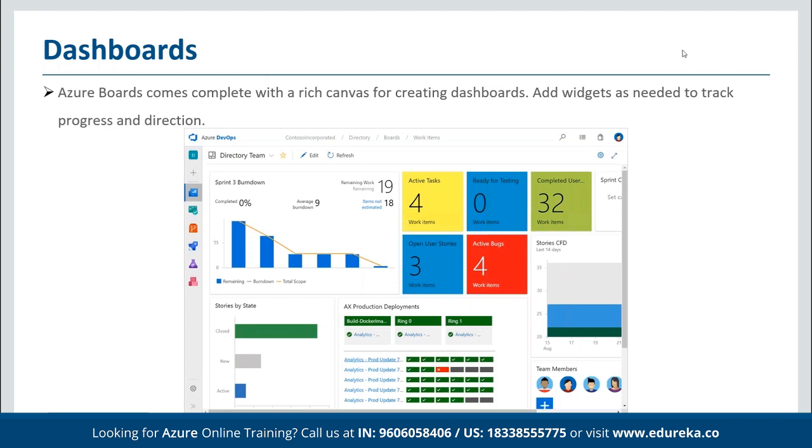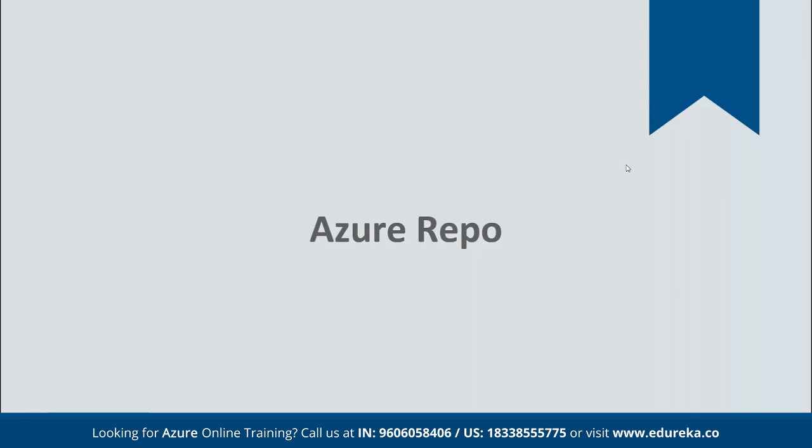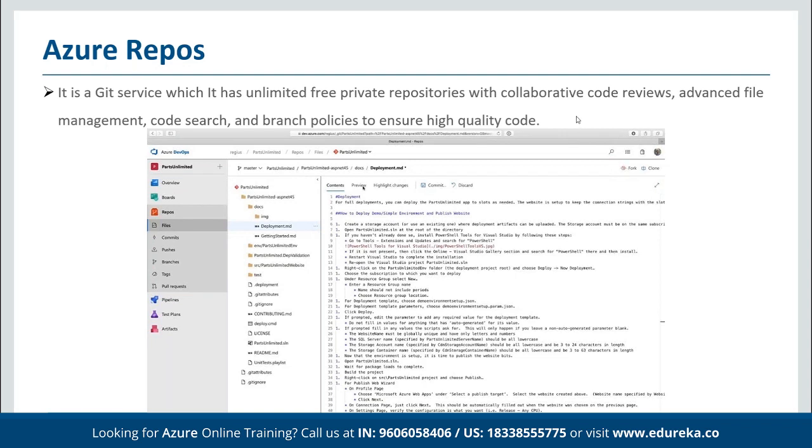Now, after we are done with Boards, next we can go for Azure Repos. Just like we have CodeCommit available in AWS, in case you have been working on AWS, or if you may be familiar with something like GitHub, in the same way we have Azure Repos. Basically it is a Git service which provides unlimited free private repositories with collaborative code reviews, advanced file management, code search, and branch policies to ensure high quality code.